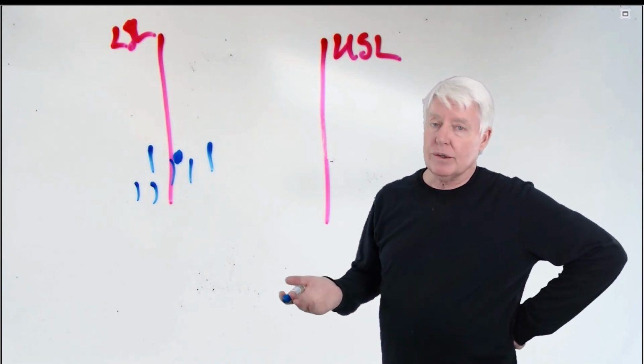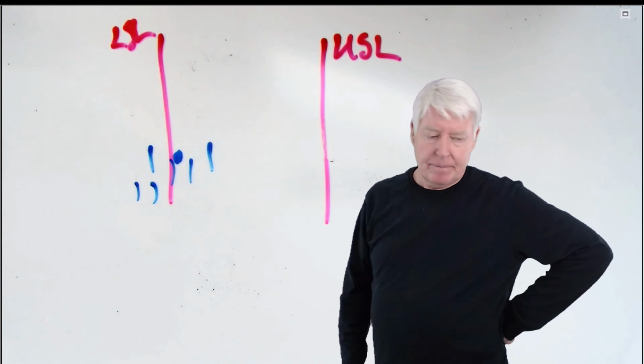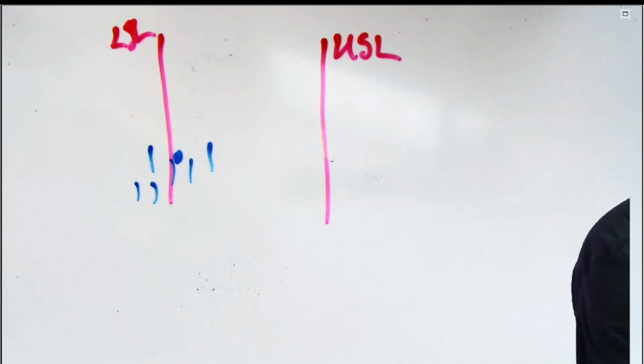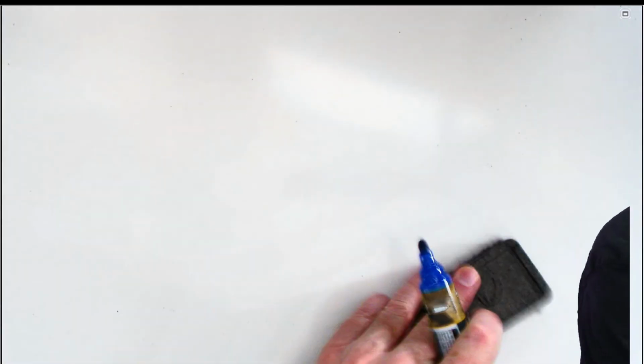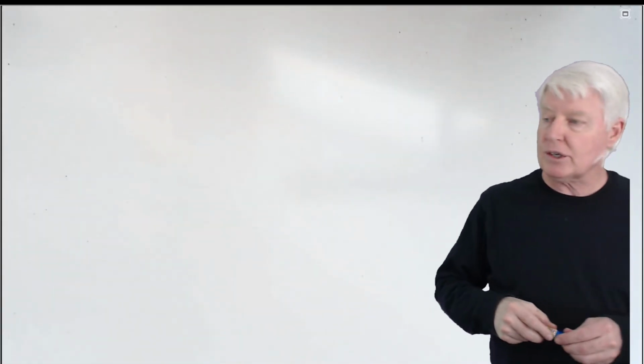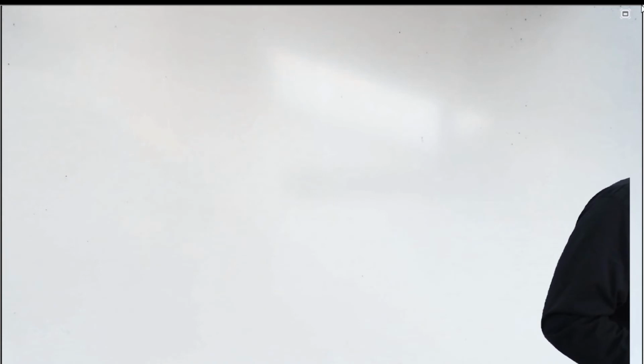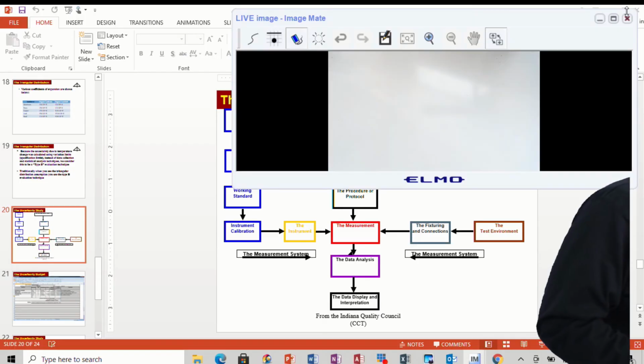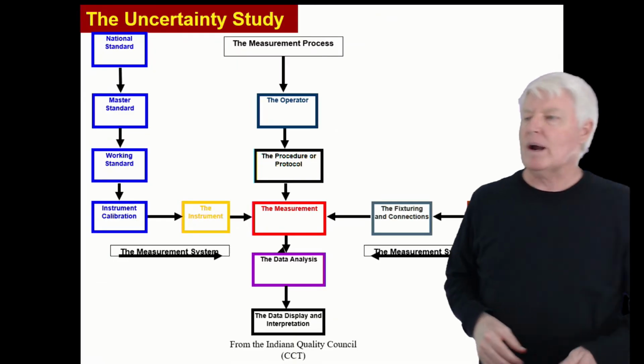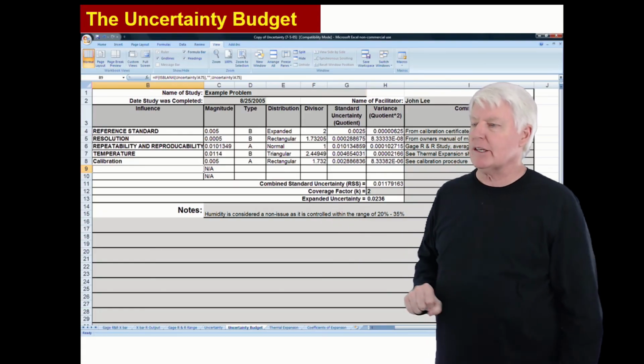But that's how you use the expanded uncertainty, and you do it in critical situations. Aerospace, I imagine, uses that once in a while. Automotive usually uses gauge R&R. People shipping up satellites, I'm sure they use uncertainties. All right, back to the PowerPoint. I think we've covered this pretty well.